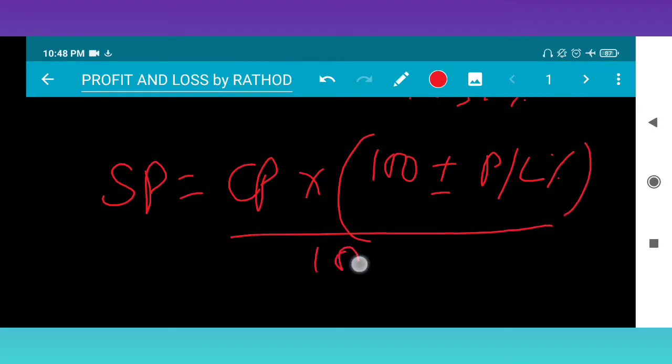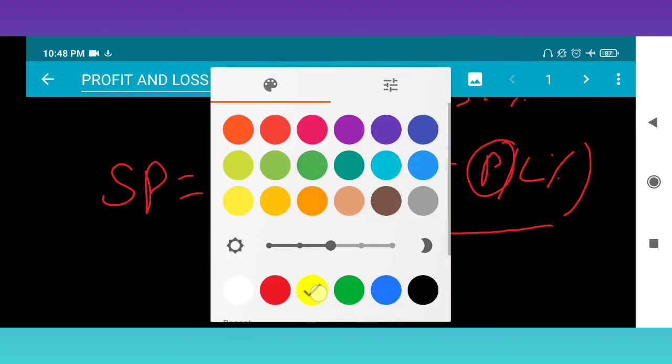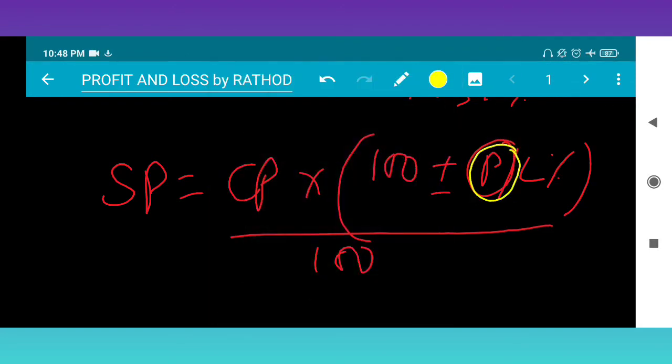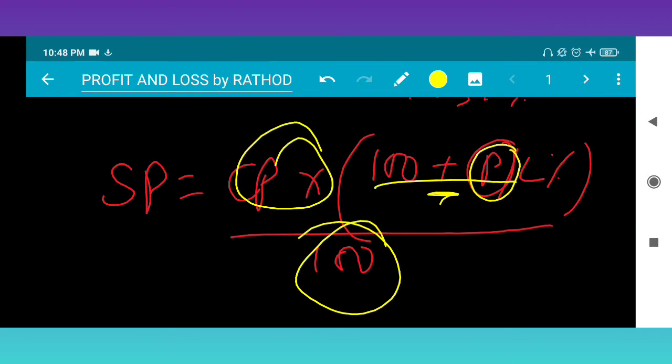If profit percent is given, the formula becomes 100 plus profit percentage. Suppose loss percent is given, 100 minus loss percentage, the remaining are the same. Okay, so move on to the important questions.